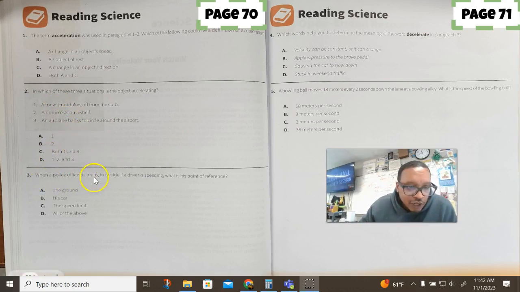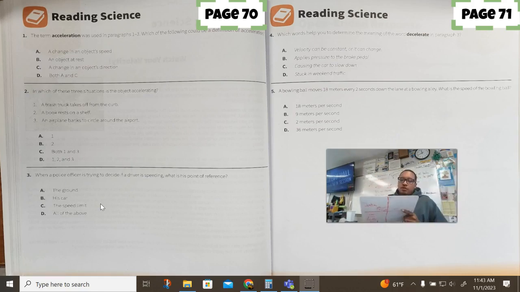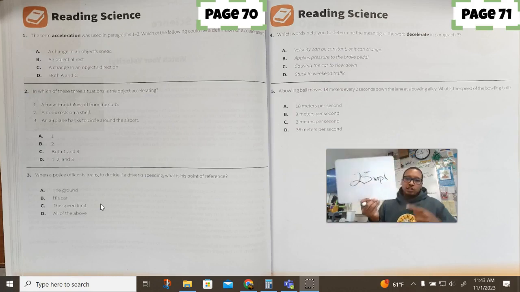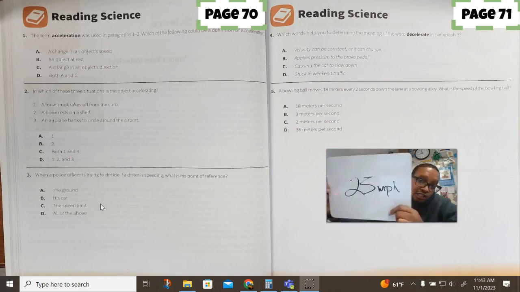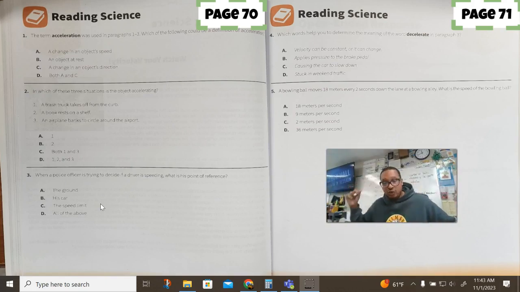Okay, when a police officer is trying to decide if a driver is speeding, what is his point of reference? That is going to be his car. Just a couple things. When you think about the speed limit itself, the speed limit is just an idea that we wrote down and said, okay, the speed limit is 25 mph. That's just what we said. So unless we have a physical sign out there, we can't use that as a point of reference to say how fast an object is going. If we just know that the speed limit is 25 miles per hour in front of the school, that knowledge will not allow me to know how fast the car is actually going, right?